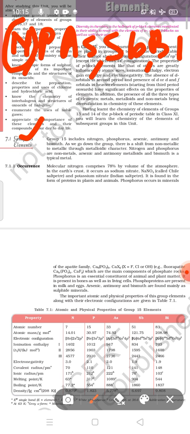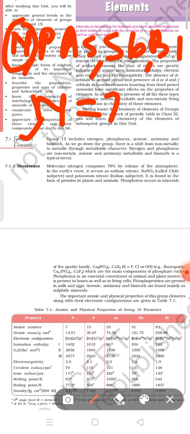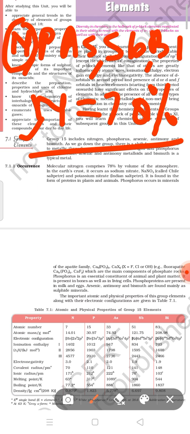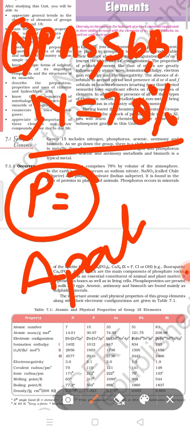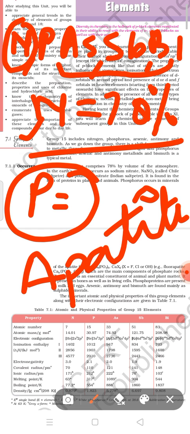Nitrogen is present in the environment at 70% by volume, while phosphorus is present in the form of minerals, known as the apatite family, while other elements are present in the form of other ores or minerals.